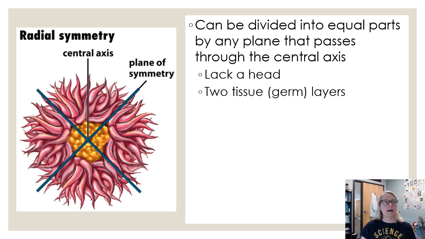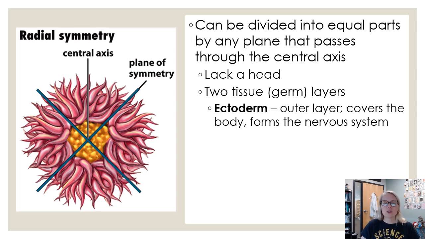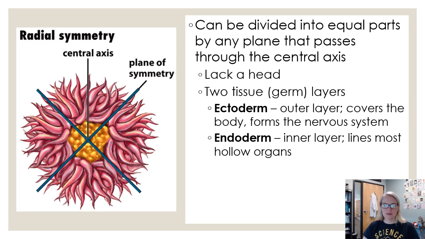These are tissue origins. So germ in biology means to germinate, to originate, to create. So these 2 germ layers that we'd find in radially symmetric animals are ectoderm, ecto meaning outside, derm meaning layer. So the outer layer covers the body and forms the nervous system. And then endoderm, endo meaning internal or inside layer.